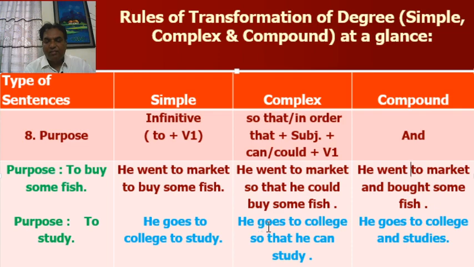Look at the second example. He goes to college so that he can study. Goes. Look at this. In simple, he goes to college to study. Here, the purpose is to study. Look at this sentence again. He goes to college to study. To study is the purpose. And in compound, he goes to college and studies. Look at this. Goes and studies.